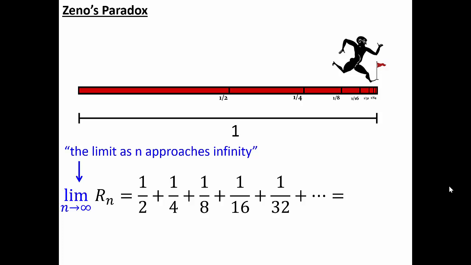They're an infinite set of numbers being added together, and we will use LIM as an abbreviation for the word limit. So that's asking what is the limiting value of this sum of fractions. As the number of fractions increases to infinity, the actual sum is limited by the value 1.